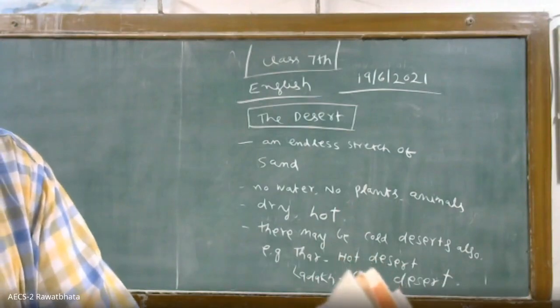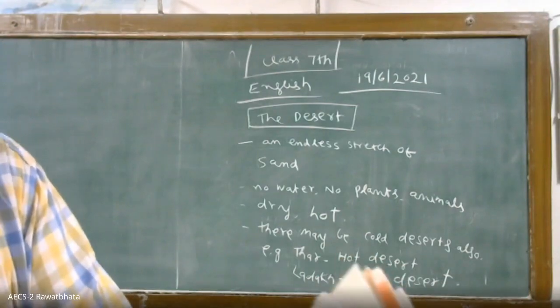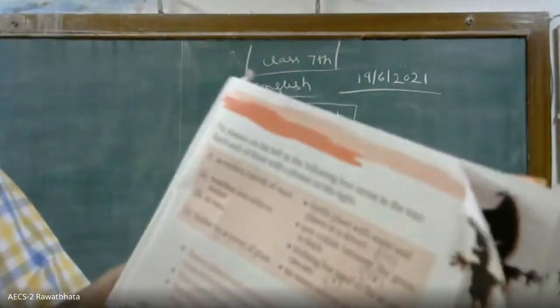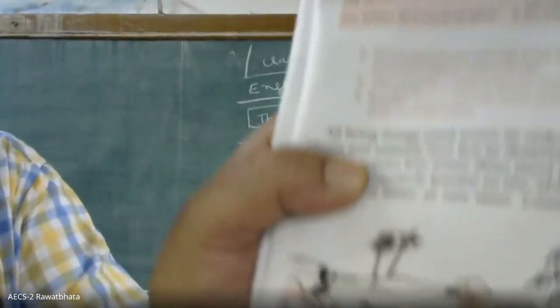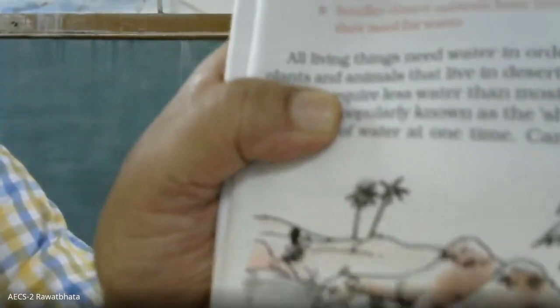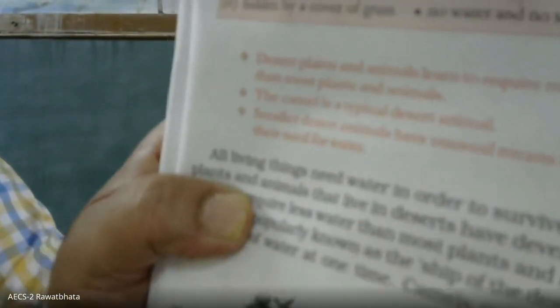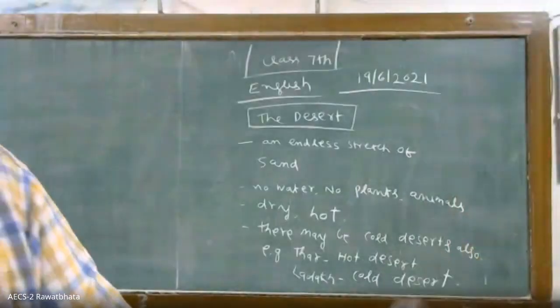It is the particular vegetation of the desert. This side you see oasis. Oasis means a fertile area inside the desert. There you see water is there. Some plants are there around.